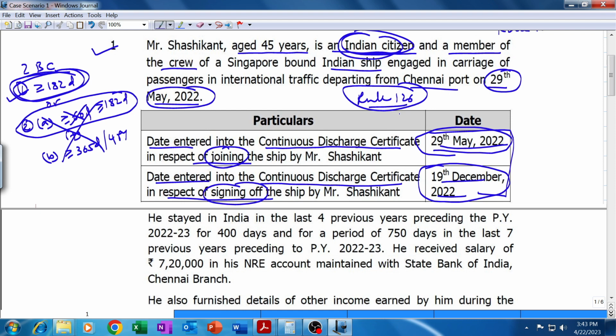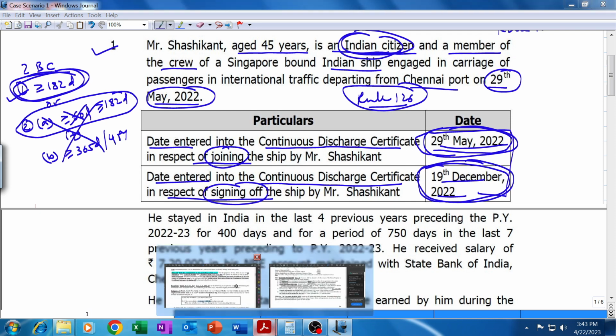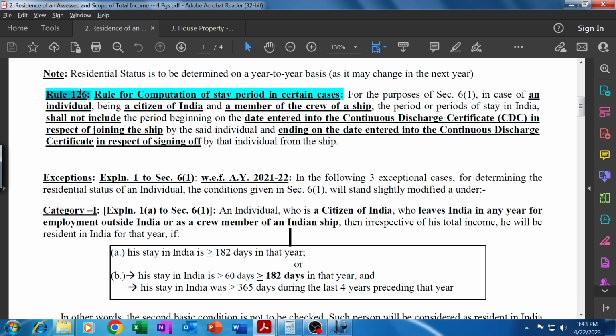But as per Rule 126, for a person who is an Indian citizen and a crew member of an Indian ship, the date of leaving India and the date of returning to India, both the days will be counted as outside India. What is Rule 126? We had discussed it in the class in the residential status chapter. Rule 126: for the purpose of Section 6 Clause 1, an individual being a citizen of India and a member of crew of a ship, the periods of stay in India shall not include the period beginning on the date entered into in the CDC in respect of joining the ship.